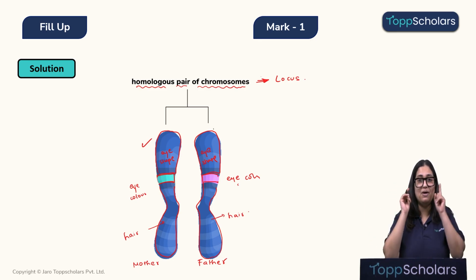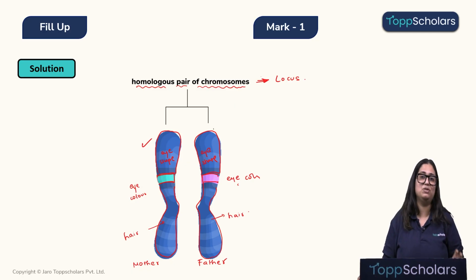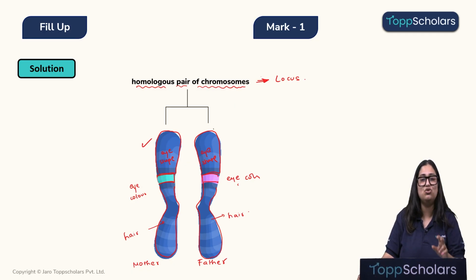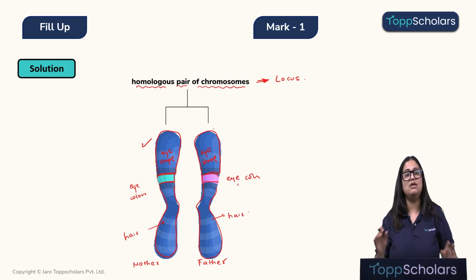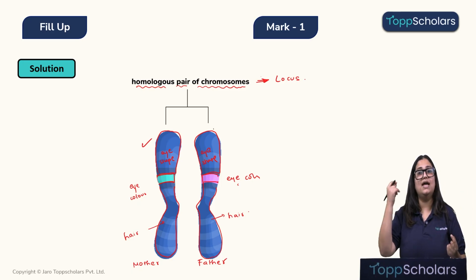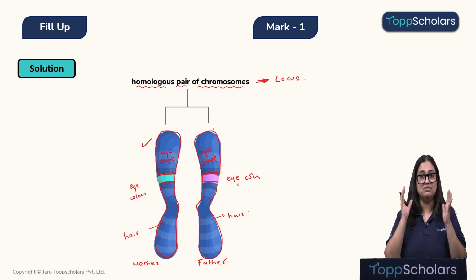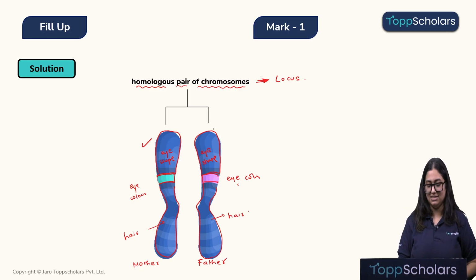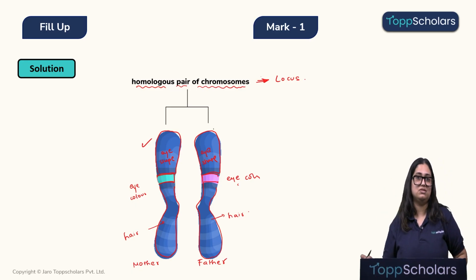That means to develop one part of the body, I have two pieces of information. Yes, and such chromosomes that have the same genes at the same position or locus, one inherited from the mother and one inherited from the father, are known as the homologous pair of chromosomes. I hope this is clear.